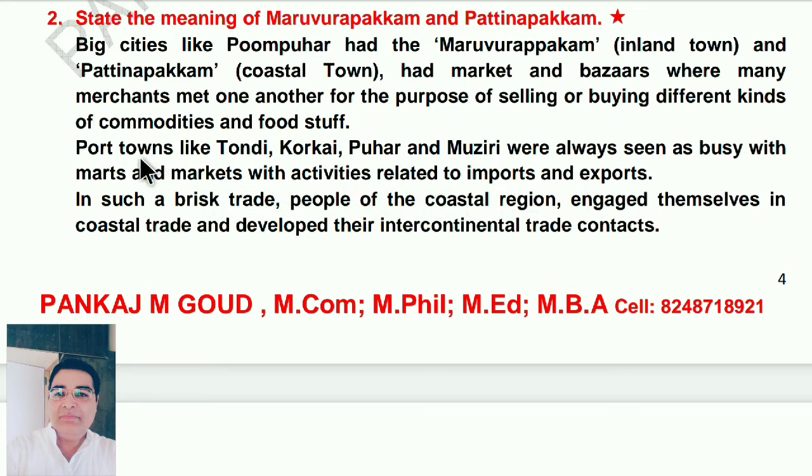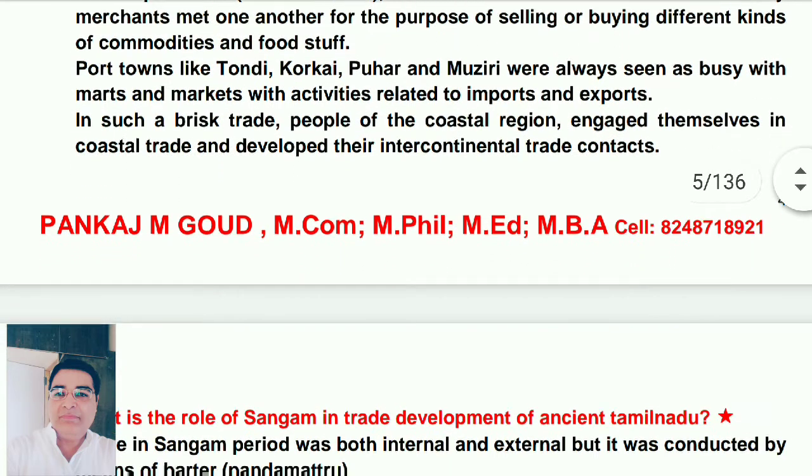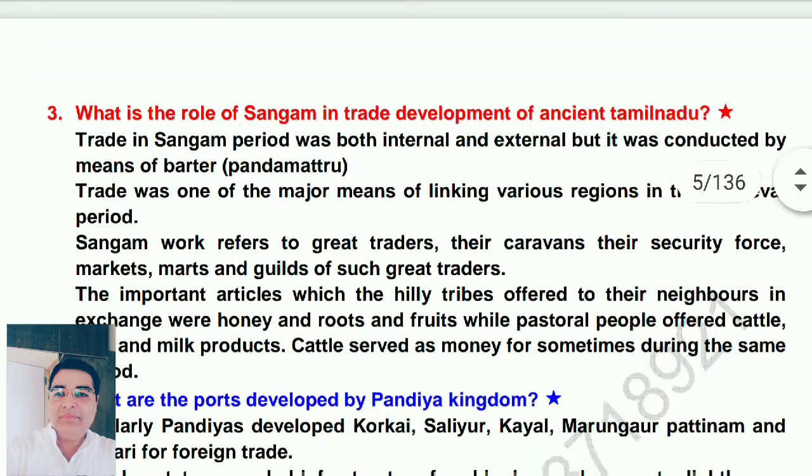So these are the ports where import and export happened in olden days. In such a brisk trade, people of the coastal region engaged themselves in coastal trade and developed their intercontinental trade contacts. So they developed contacts with other countries, and import and export trade increased in those periods.